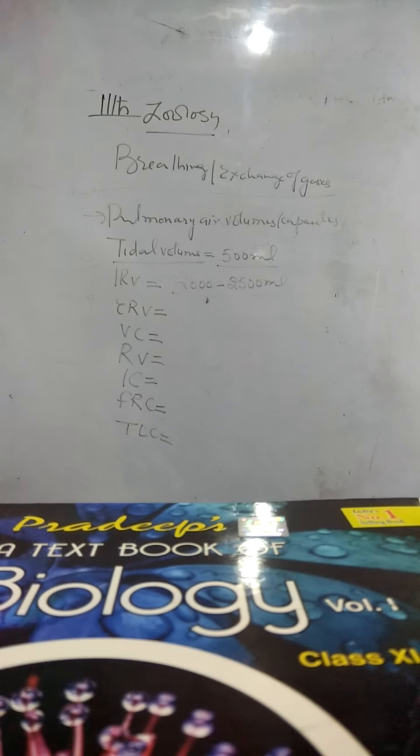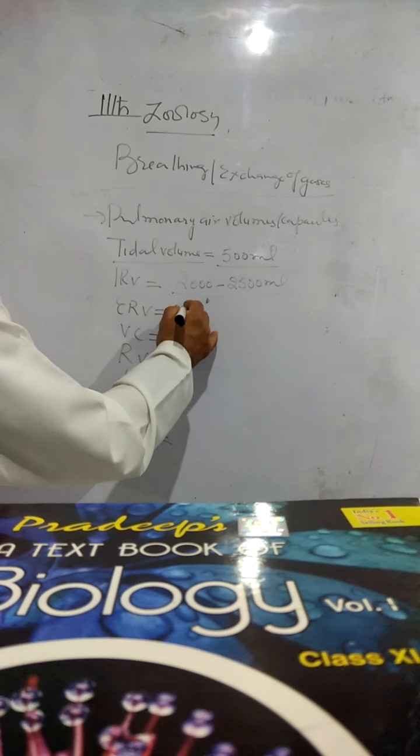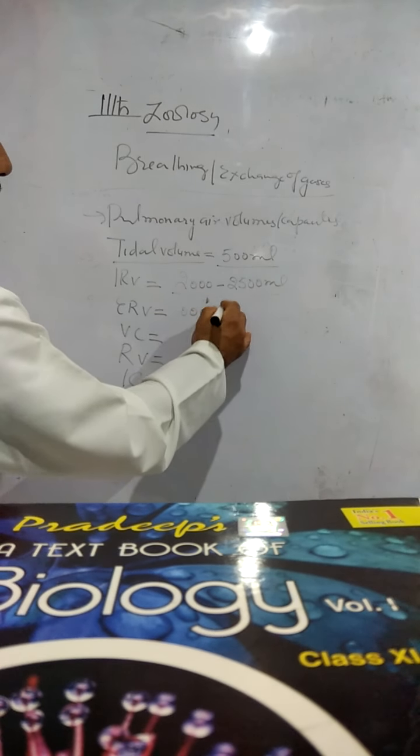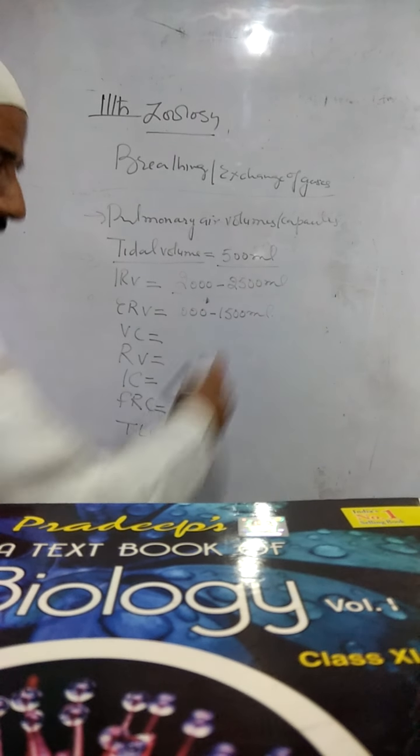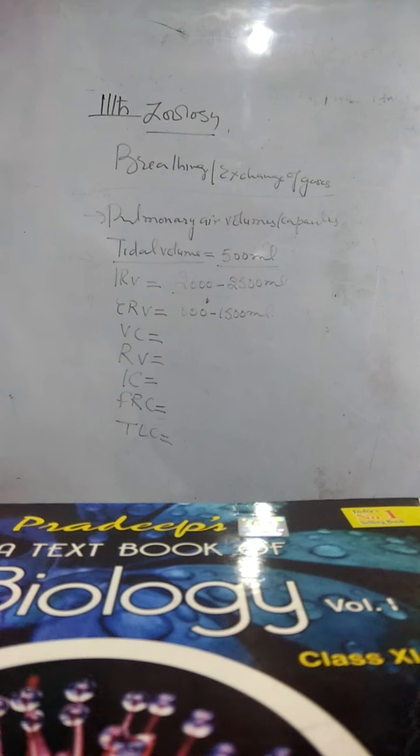Then the third is expiratory reserve volume. It is the extra amount of air which can be exhaled forcibly after a normal expiration. It is about 1000 to 1500 mLs of air. Then the fourth is vital capacity of lungs. It is the amount of air which one can inhale with maximum effort and also exhale with maximum effort.